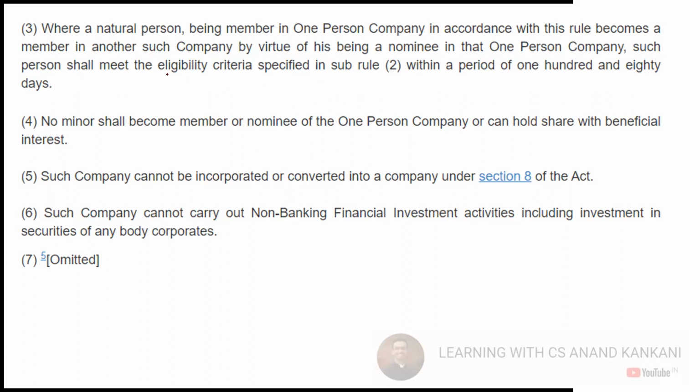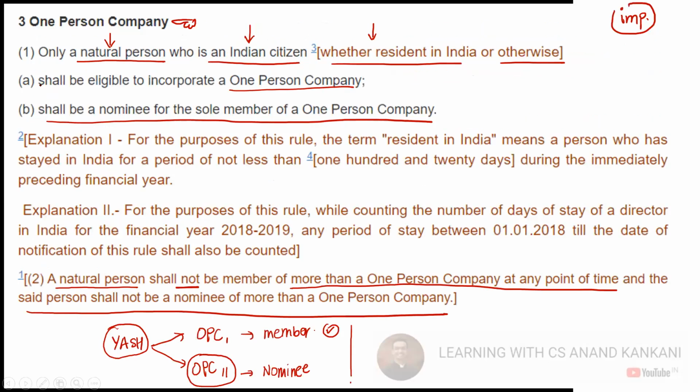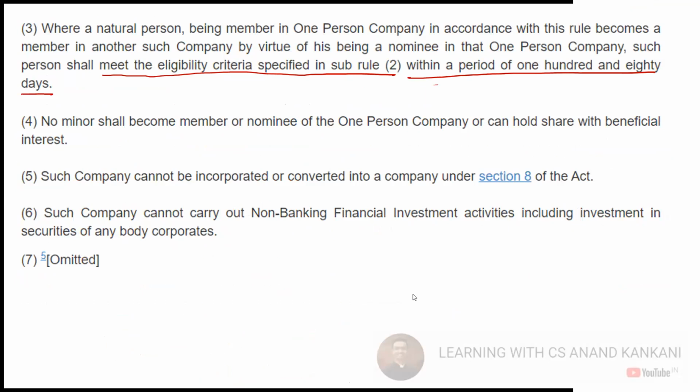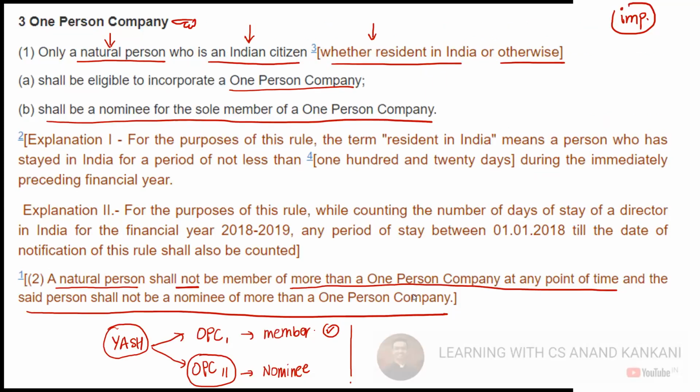So what does this mean here? Such person shall meet the eligibility criteria specified in subrule 2 within a period of 180 days. So up to 180 days, Yash can continue to be the member in both the companies. But after 180 days, Yash will have to decide which OPC he wants to be in, right? OPC 1 or OPC 2. Guys, is this clear? Is this clear?